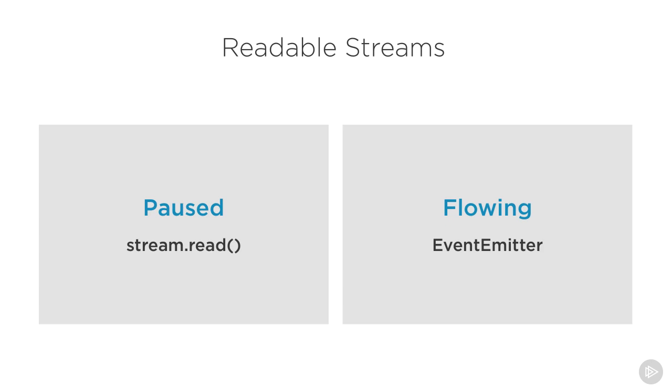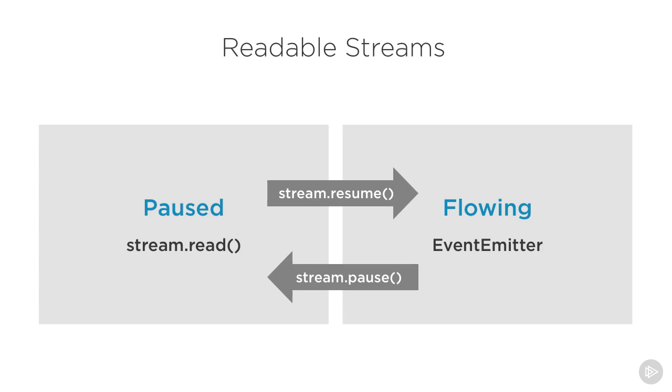In the flowing mode, data can actually be lost if no consumers are available to handle it. This is why when we have a readable stream in flowing mode, we need a data event handler. In fact, just adding a data event handler switches a paused stream into flowing mode, and removing the data handler switches it back to paused mode. Some of this is done for backward compatibility with the older stream interface in Node. Usually, to switch between these two modes, we use the resume and pause methods.